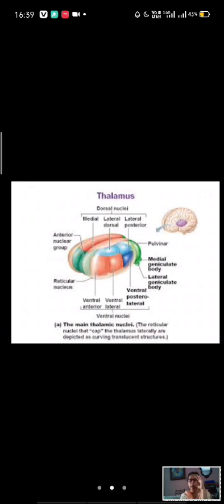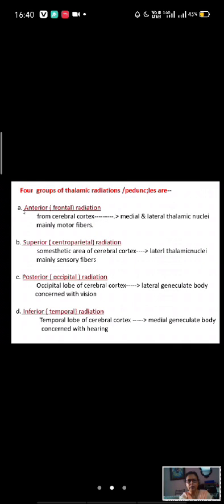When the sensation reaches the cerebral cortex, that is conscious, but when it reaches the thalamus, the subconscious pain, temperature, touch sensation is there. You see, the reticular nucleus connects with the reticular activating system. And you see here the medial geniculate body and the lateral geniculate body are connected with vision and hearing. Lateral geniculate body and medial geniculate body have connection with the occipital cortex and the temporal lobe, and are related to the same. Anterior, now 4 groups.